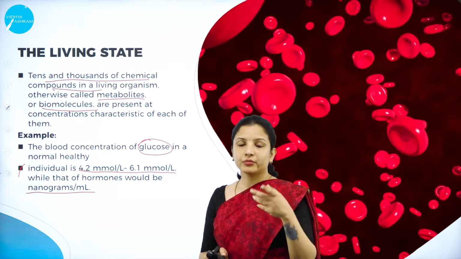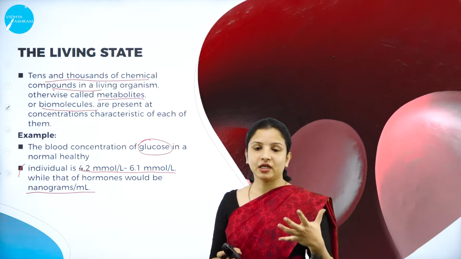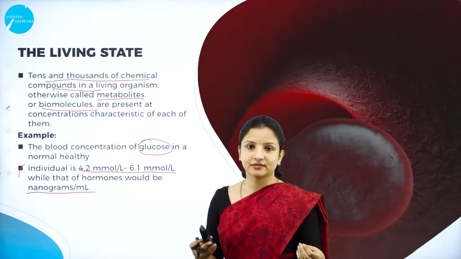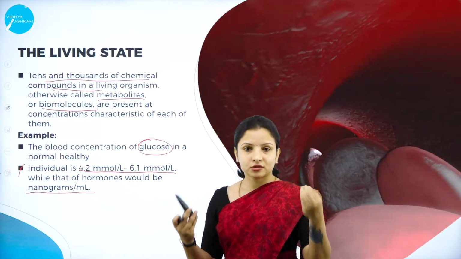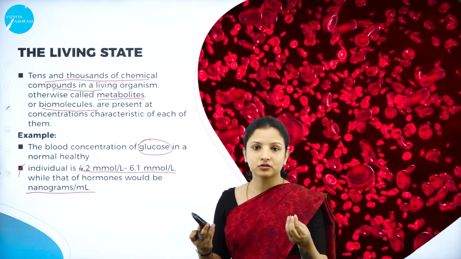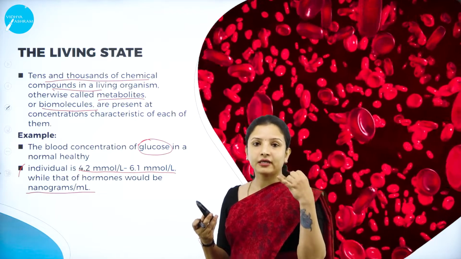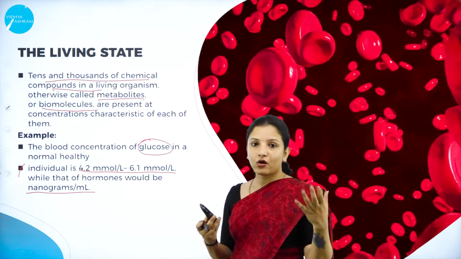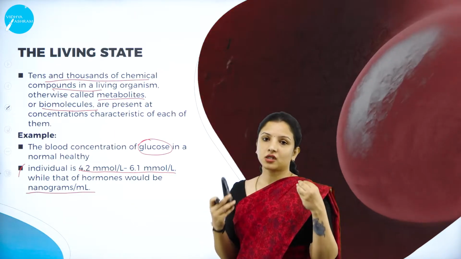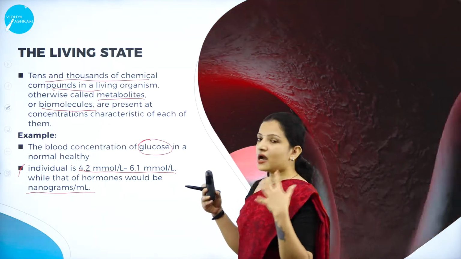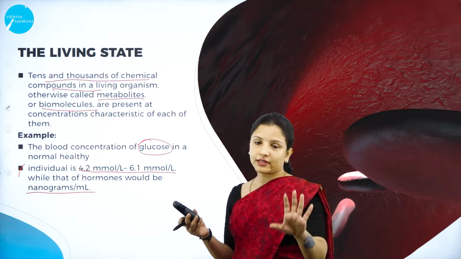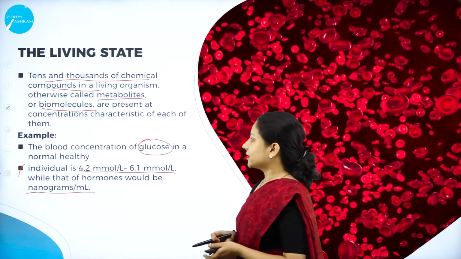Why is glucose more? Because we know that the energy source needed to perform all our daily activities is got from glucose. The blood sugar is the one that keeps us strong, keeps us able to do all the other activities. You know that if the blood glucose level goes down, we will feel tired, right? Fatigue will occur, we will feel like fainting. So glucose is one of the most important things needed for everything to occur normally. Therefore, it is in higher concentration, whereas hormones, even in nanograms, can perform the function that needs to be done. So that is the difference here.